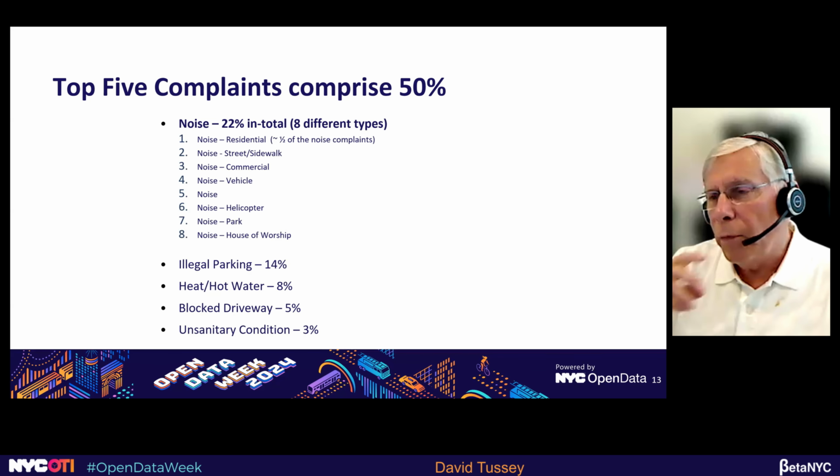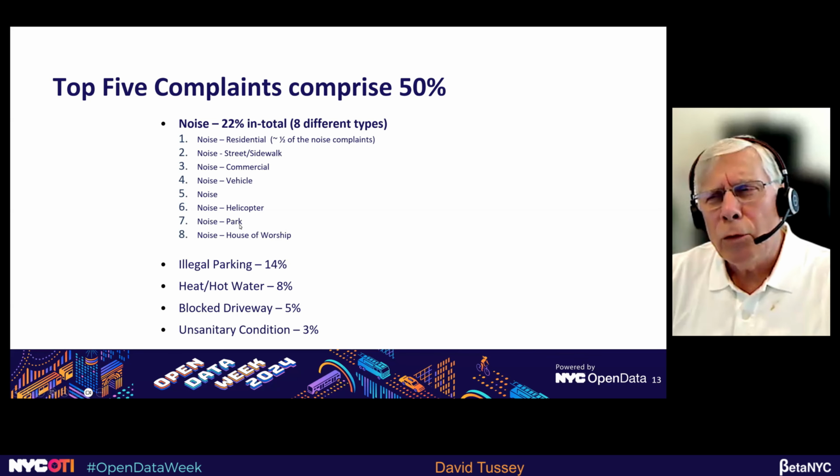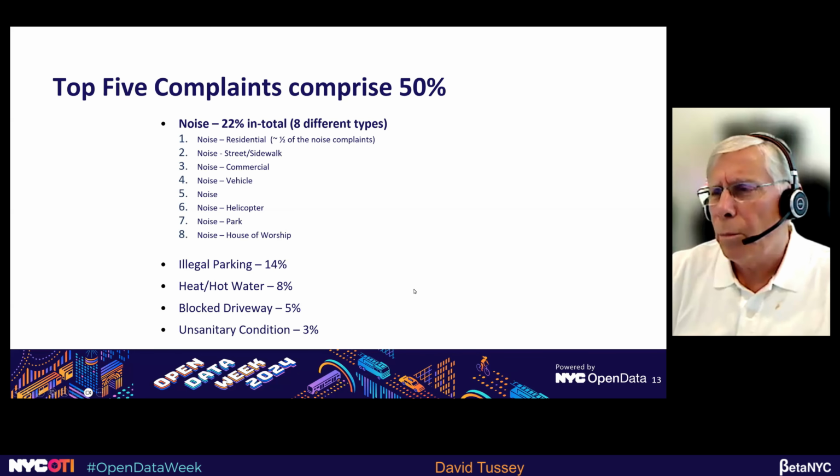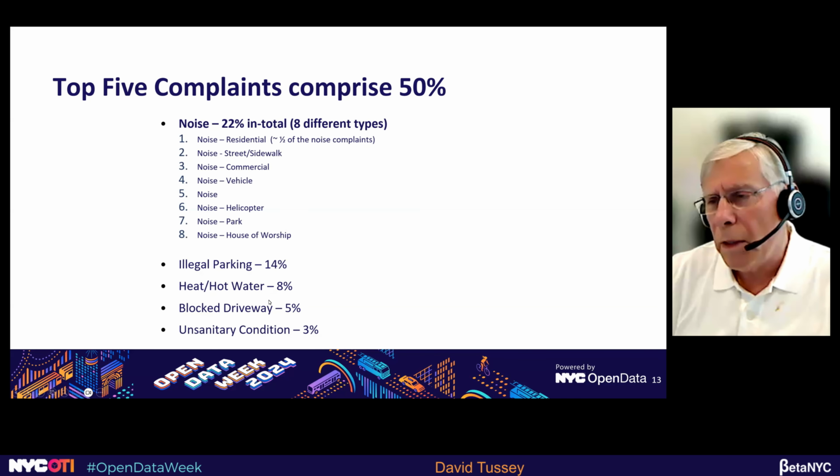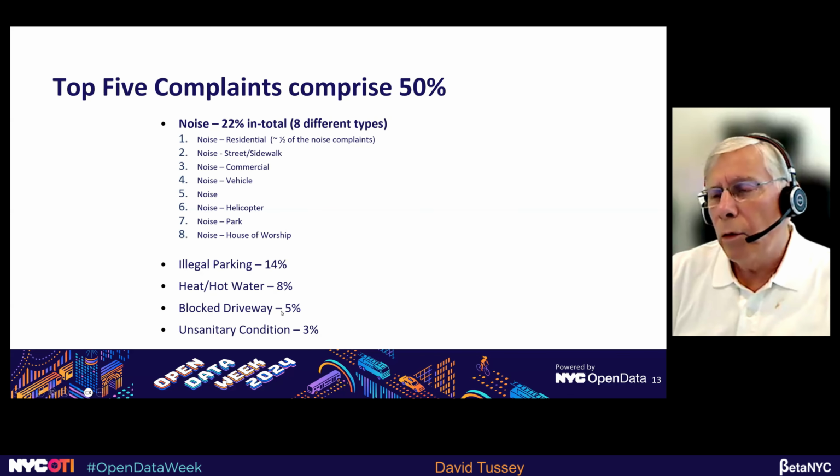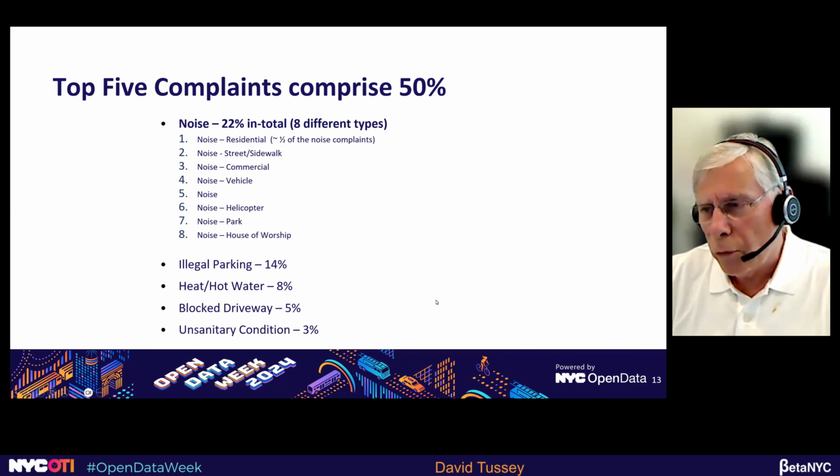There's 8 different types. I think noise park is a little unusual. Like, yeah, parks are outdoors. And noise house of worship, that's some enthusiastic people, I guess. Illegal parking, heat and hot water. You can see that these probably go to NYPD. Heat and hot water go to HPD. Blocked driveway goes to NYPD. Unsanitary condition, those complaints, of course, go to Department of Sanitation.